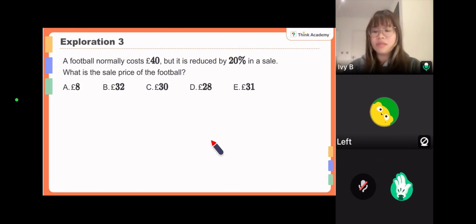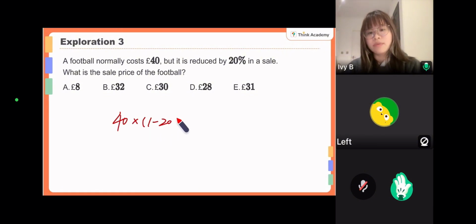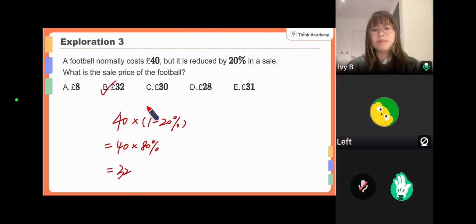So that is number 2. Now let's do the same with question 3. It's also easy. The normal price is £40, but it's reduced by 20% in the sale. What is the sale price now for the football? Do it again. Original price times 1 minus the reduction percentage. That is the answer. So 40 times 80%. That means 80%, this part of the original money, is £32. So the answer is B.